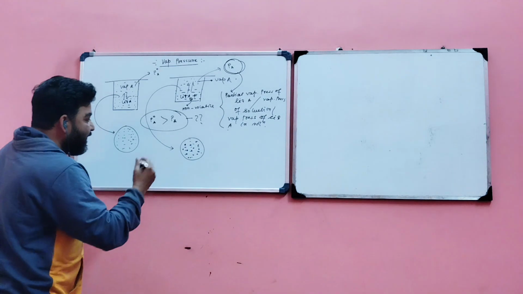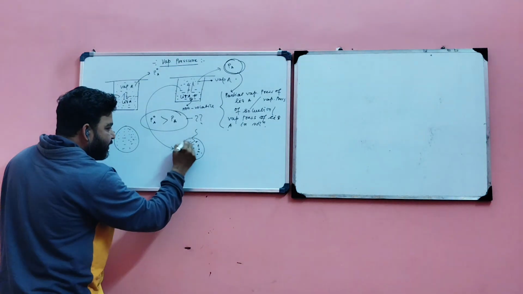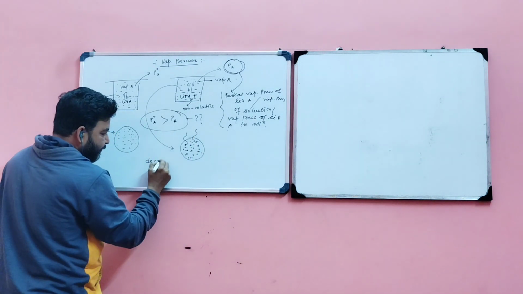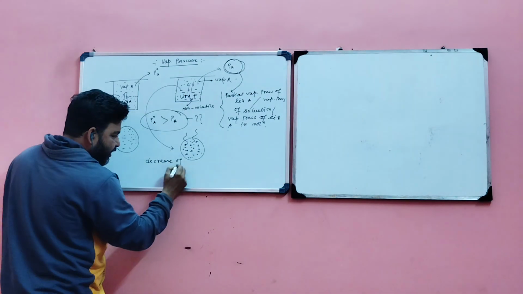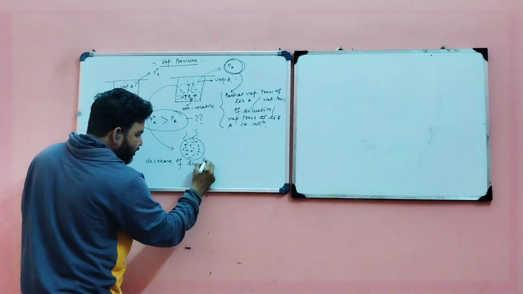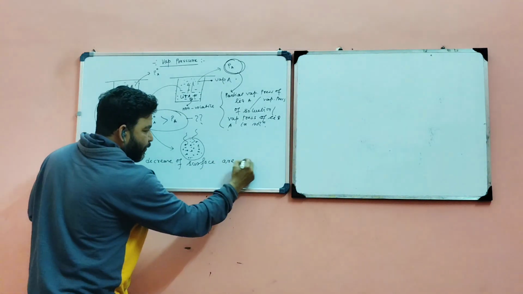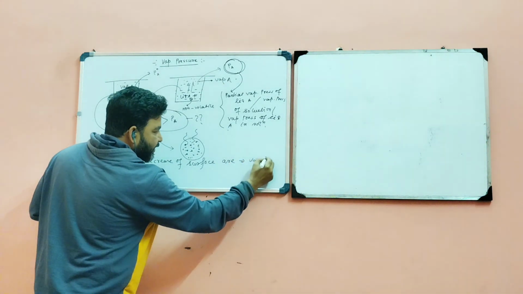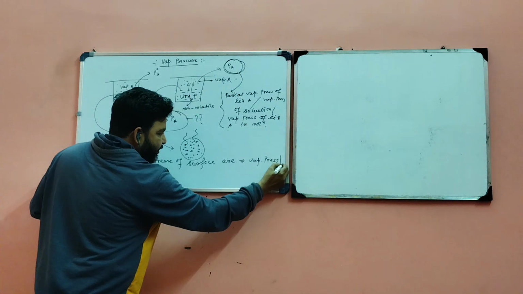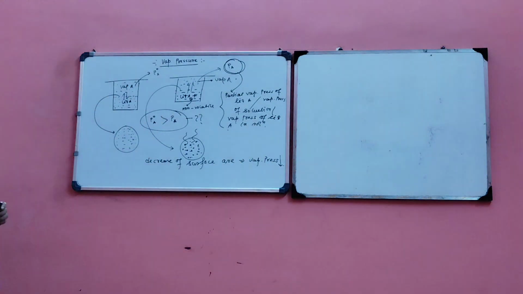So due to the decrease of surface area, the corresponding vapor pressure decreases. Clear?